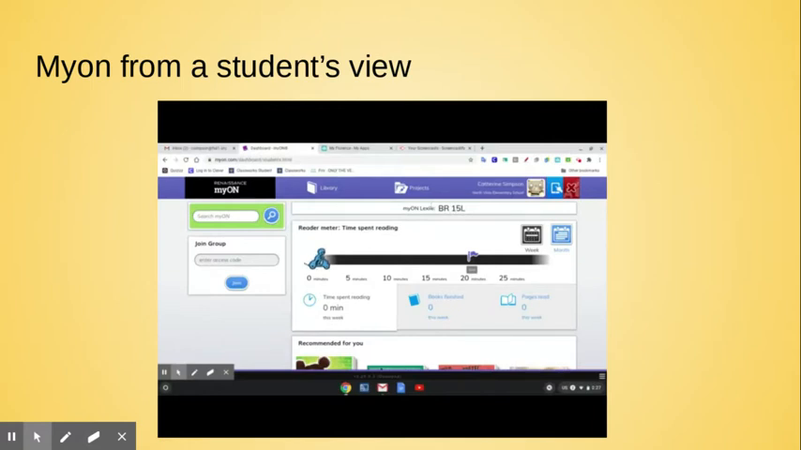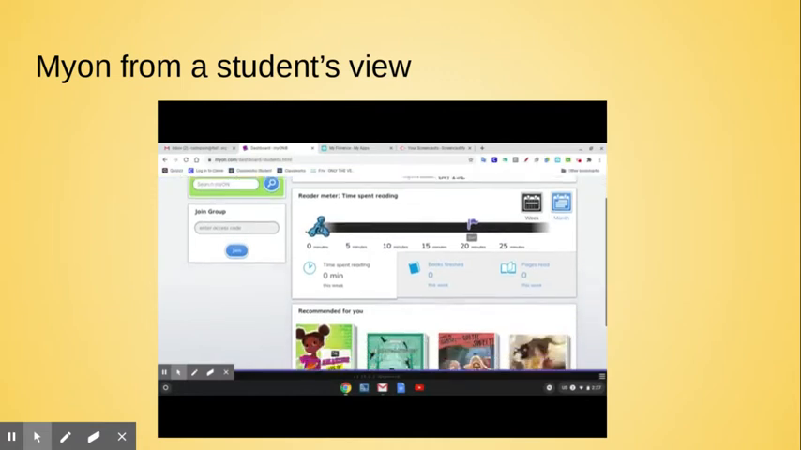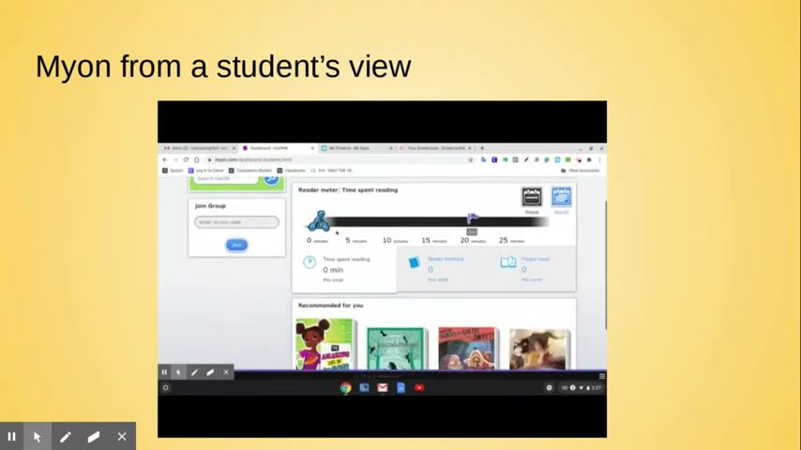And right now he's sitting at 0 minutes. That's because, as of right now, I haven't spent any time reading on Myon. But as I spend time reading over the course of this week, I'll move to my goal, which has a little flag so we'll know when I cross that finish line. Your teacher might want you to read so many minutes, or they might want you to read a certain number of books. There can be a goal set for that.